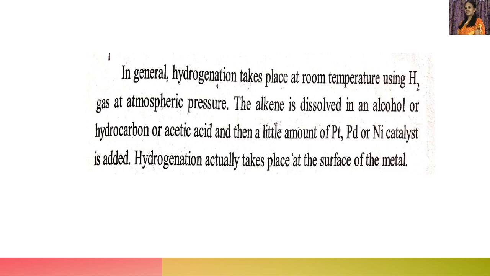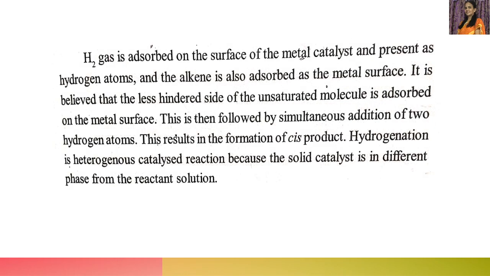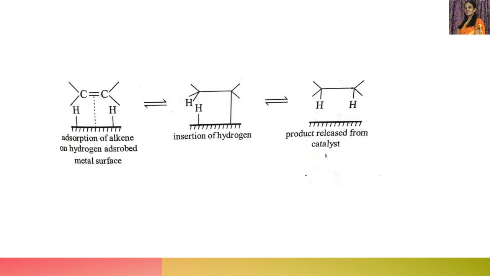So how does it take place? The addition of hydrogen to this alkene to form the alkane, how does it take place with the help of the metal catalyst? Let's discuss. Hydrogen gas is adsorbed on the surface of a metal. I'll show here. Initially, hydrogen gas first gets adsorbed over the metal surface. This is the metal surface. Over this metal surface, hydrogen gas is adsorbed.